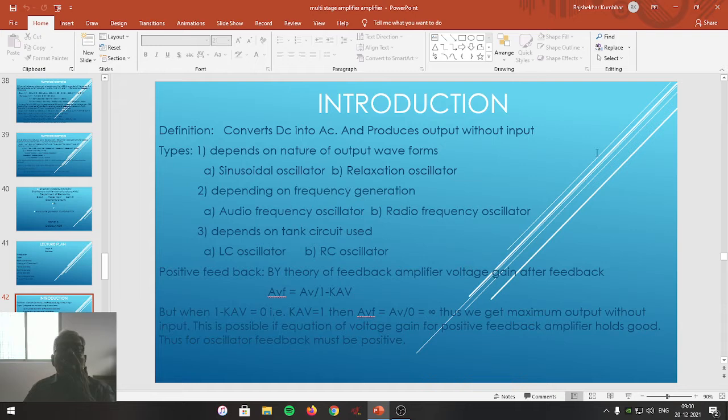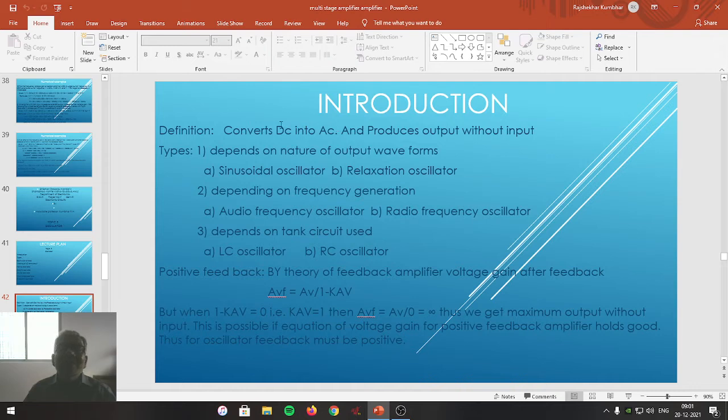Friends, while introducing the oscillator, we can say an oscillator is an electronic circuit that converts DC into AC. Already we have studied in the first topic that a rectifier is a circuit that converts AC into DC. Here we are going to study an oscillator. We are going to define an oscillator as the circuit that converts DC into AC. An oscillator doesn't act as an inverter. In an inverter also DC is converted into AC, but in an inverter the frequency is fixed, that is 50 Hz.